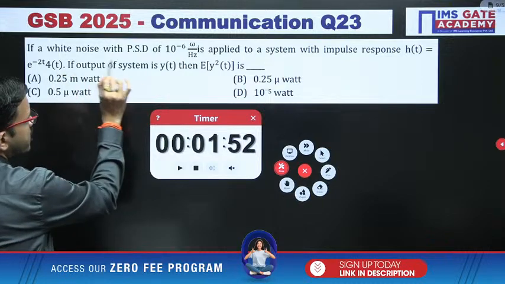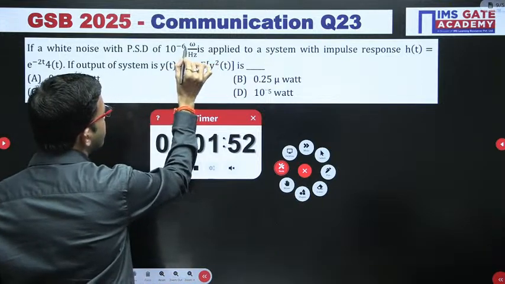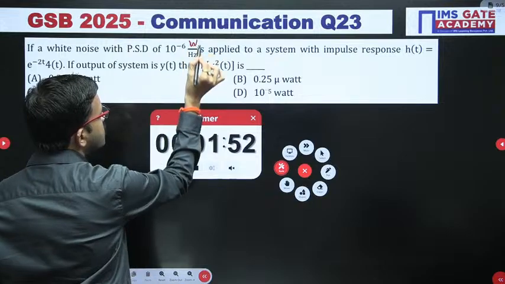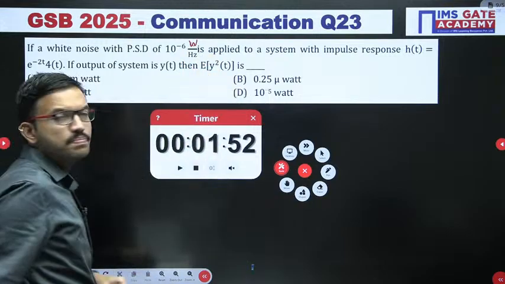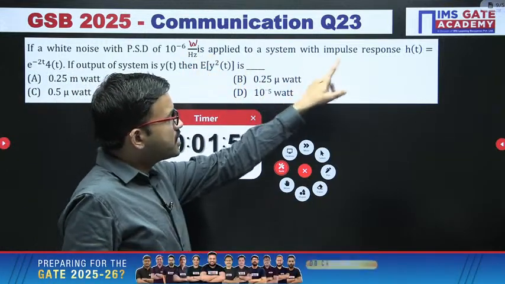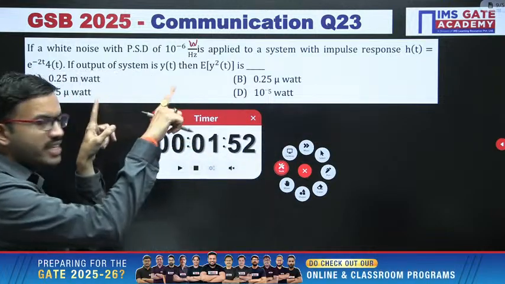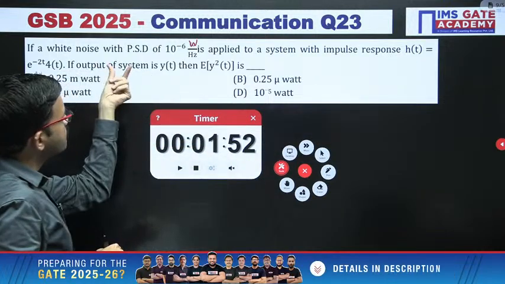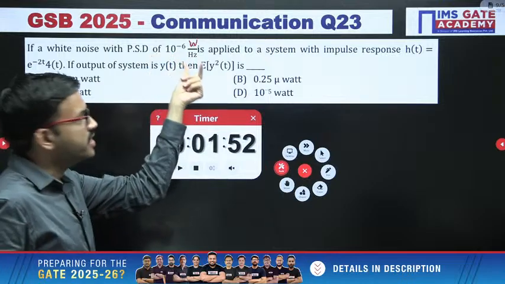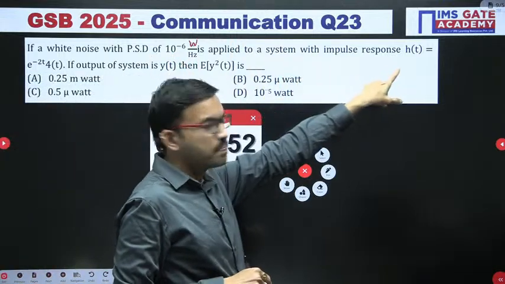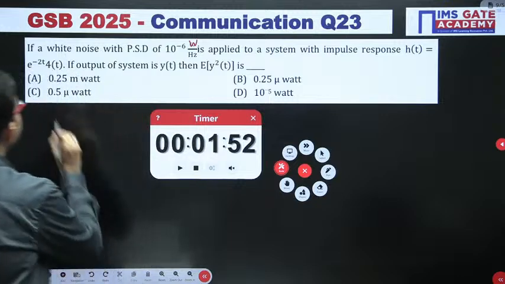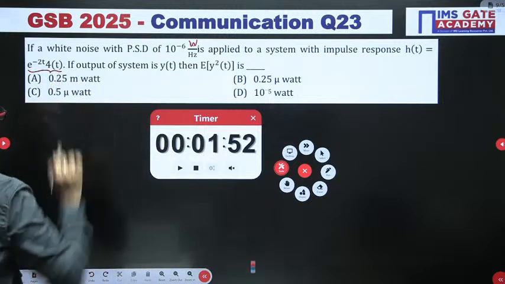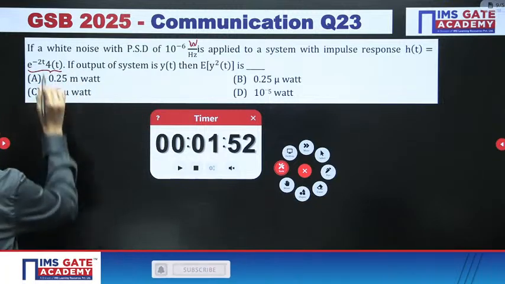If a white noise with power spectral density of 10 power minus 6 watt per hertz is applied to a system with impulse response h of t. So you have one LTI system. For that, the input power spectral density is 10 power minus 6 watt per hertz, and the impulse response of the LTI system is h of t equal to e power minus 2t u of t.